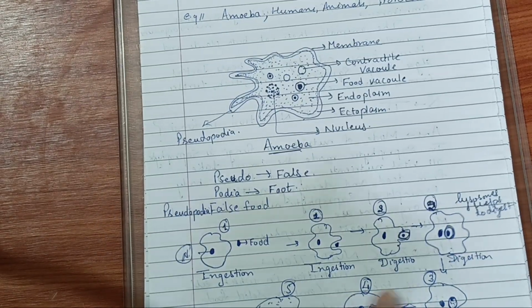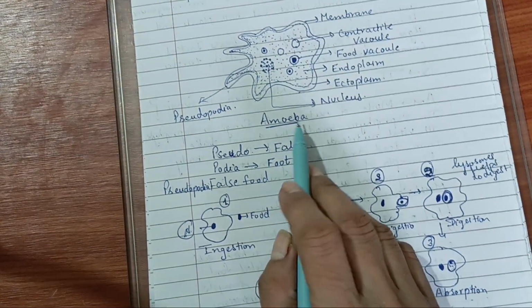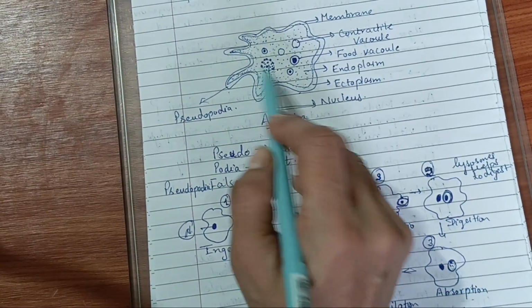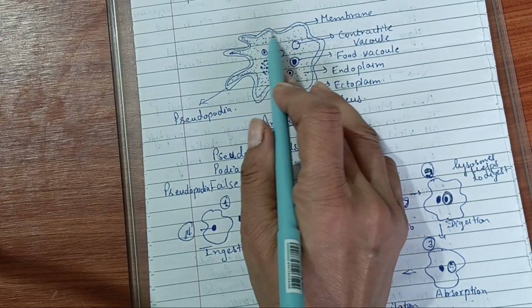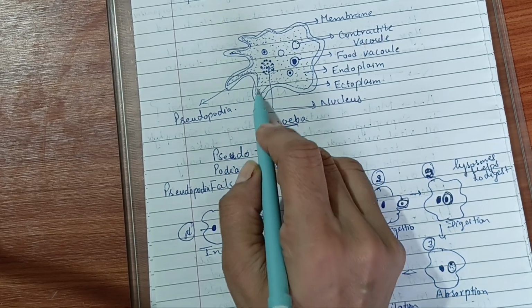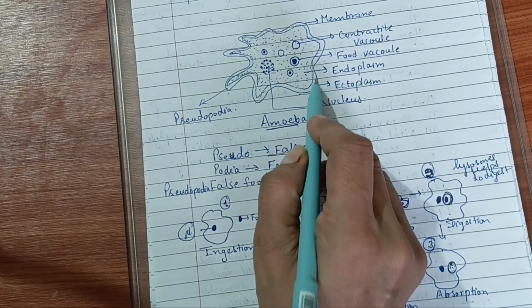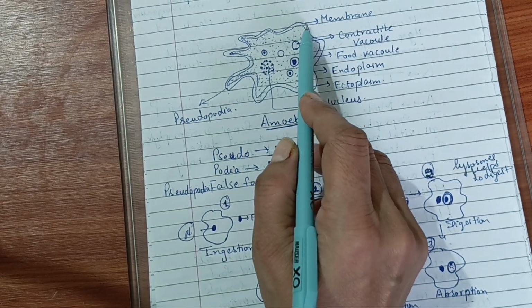In your book you have this example and how it takes place in amoeba. First of all, the amoeba has these pseudopodia. What are the pseudopodia? Pseudo means false, podia means foot. These are the false feet, for their movement. So first of all, the structure.